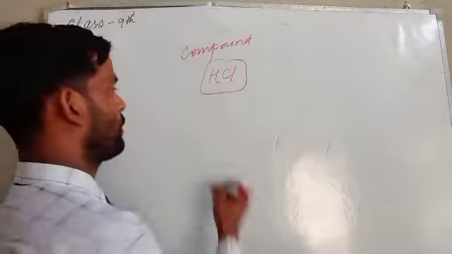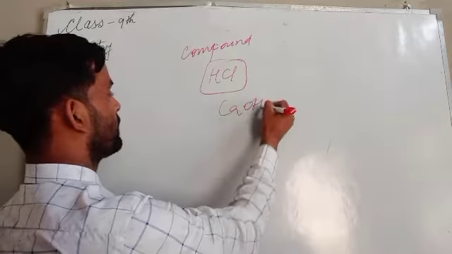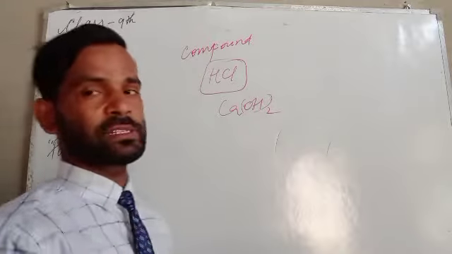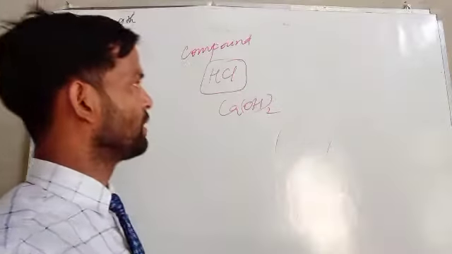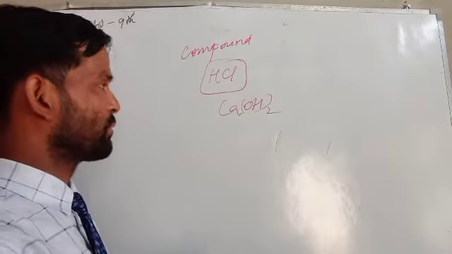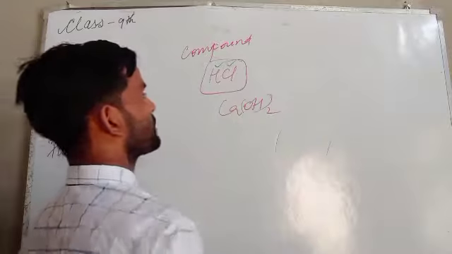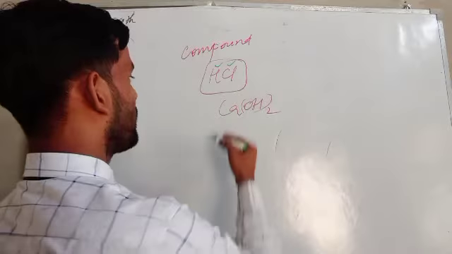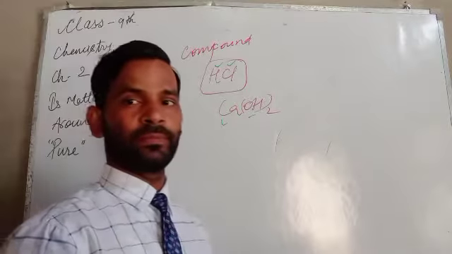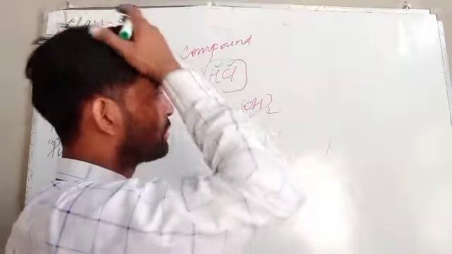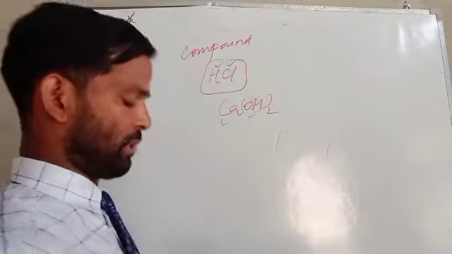How does hydrochloric acid get formed? How is calcium hydroxide formed? Before that, we have to know what hydrogen and chlorine are, and what calcium and hydroxide are.